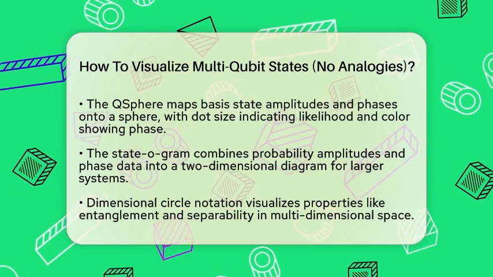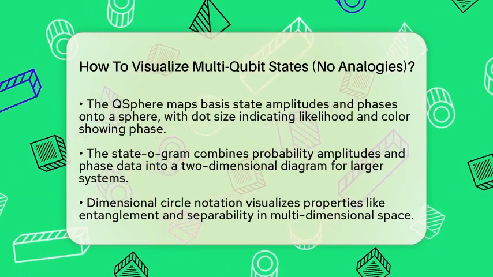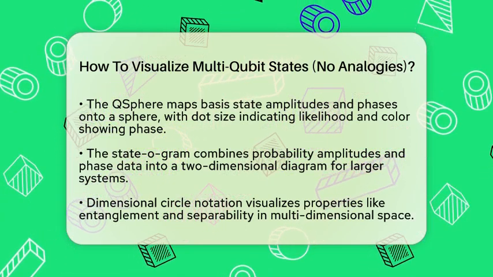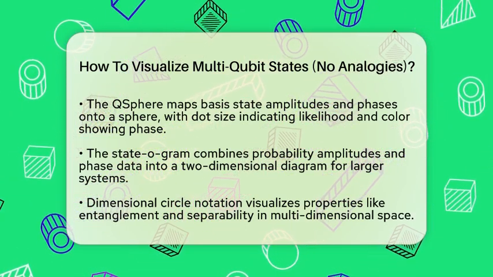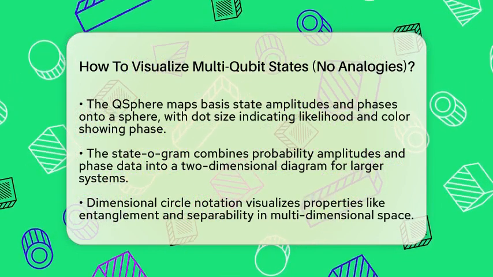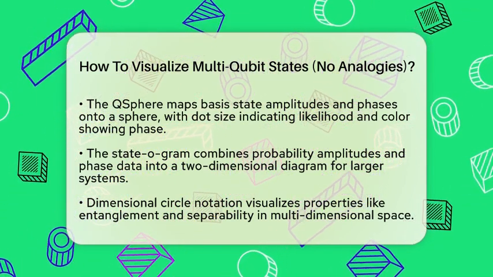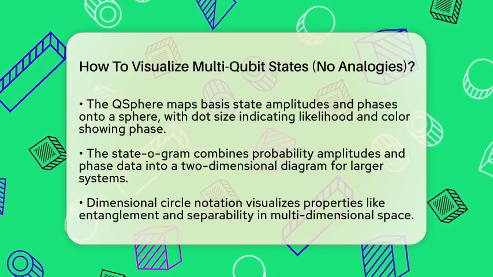One popular method is called the QSphere. It maps each basis state's amplitude and phase onto a sphere. The size of each dot on the sphere indicates how likely that state is, and the color shows the phase. This gives a clear picture of the entire state but can get cluttered as more qubits are added.